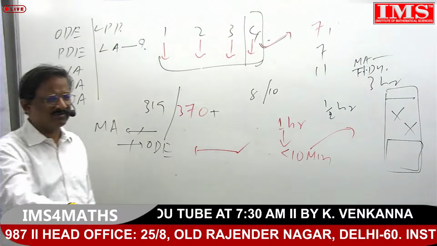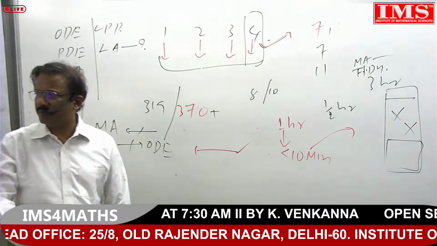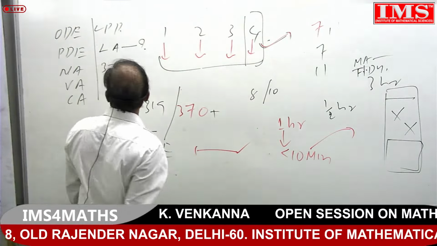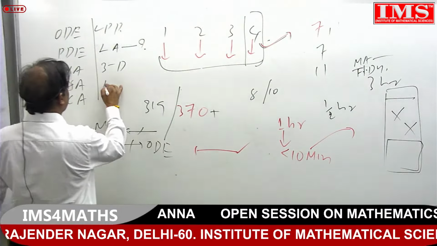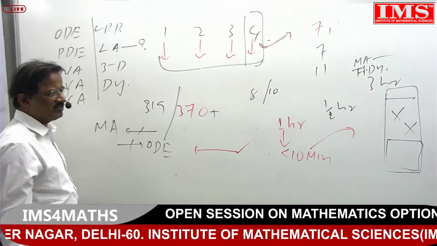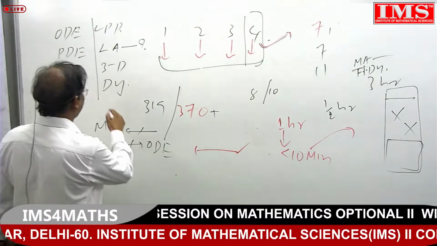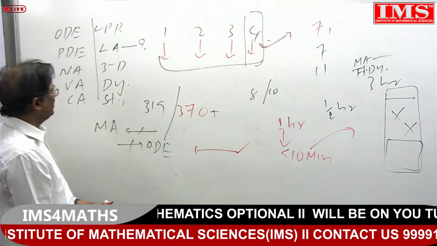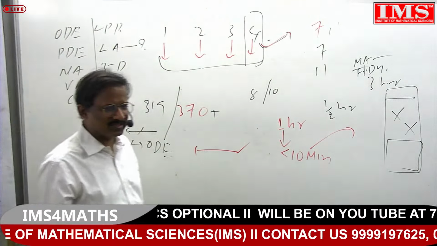Wherever concepts are involved, there the problem arises. Okay, 3D is possible, so I think even dynamics is possible, right? Even statics is also possible, right? But not the other chapters.